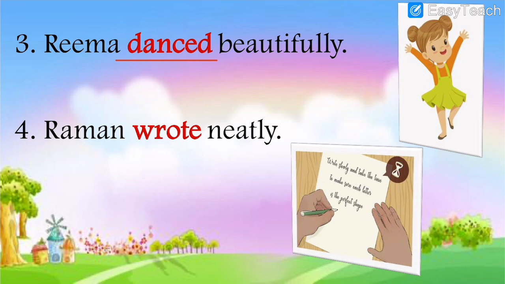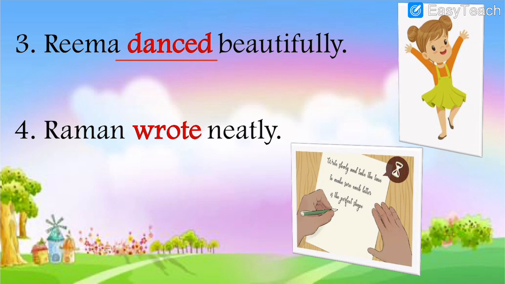Now she is not dancing. The action of dancing is over. Maybe she danced beautifully yesterday or at the function or before some days. So that action is over. Now that action is not happening anymore. So Rima danced beautifully. Danced is the verb in simple past tense.